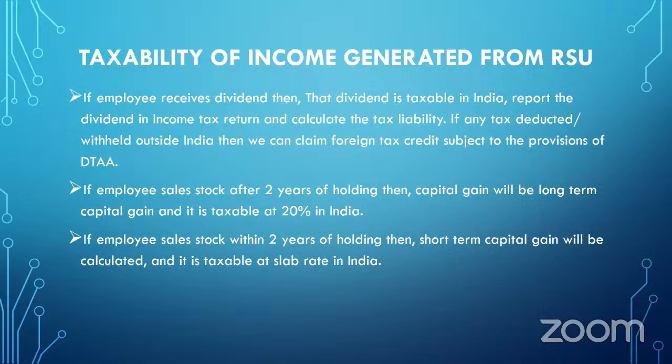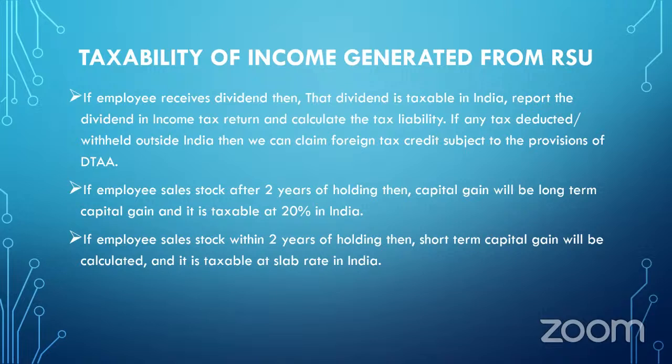Second possibility, if the employee sells the stock after 2 years of holding, then capital gain will be calculated, and it will be a long-term capital gain. And the tax rate on long-term capital gain on sale of RSUs is 20% in India. Then if the employee sells the stocks within 2 years of holding, then short-term capital gain will be calculated.